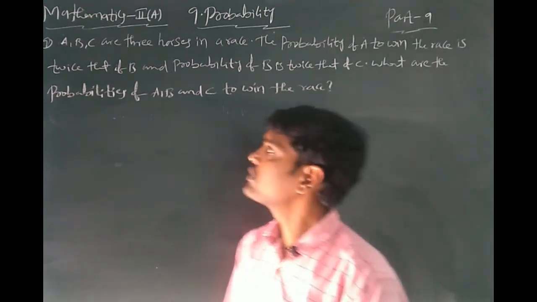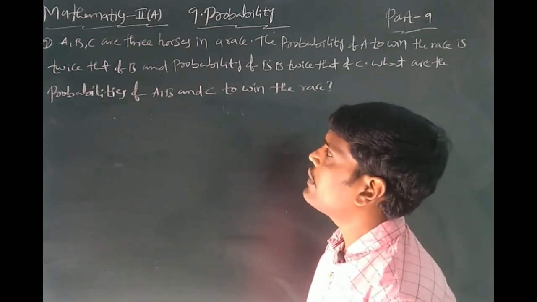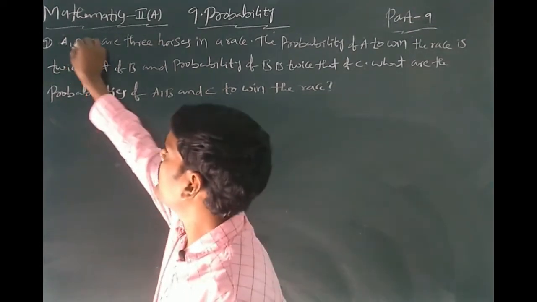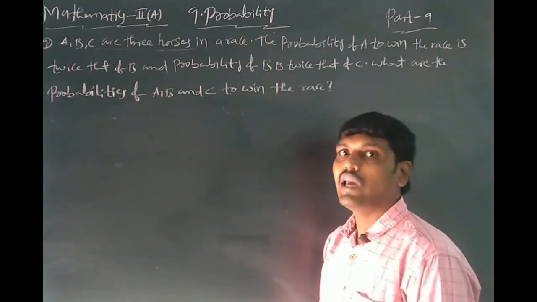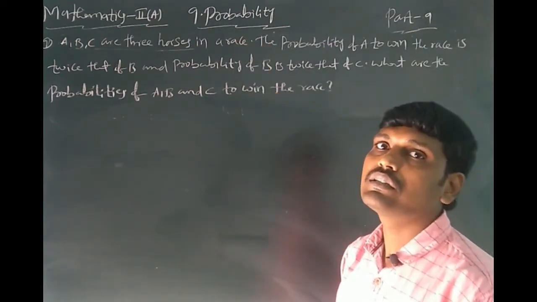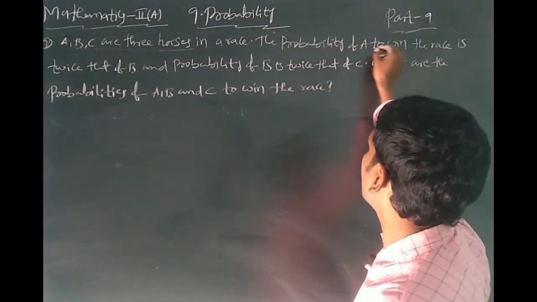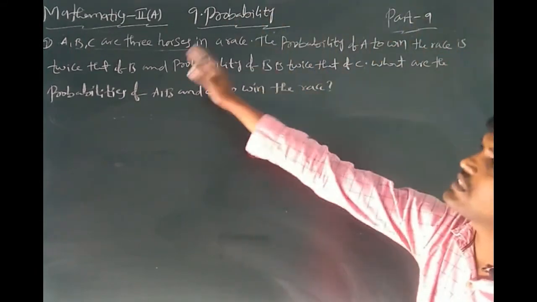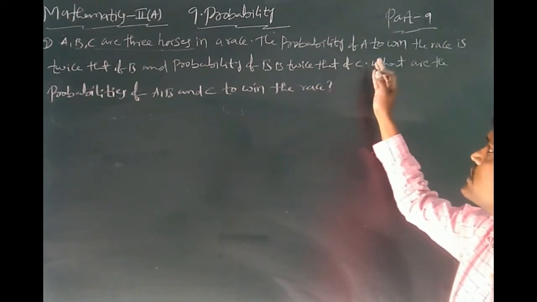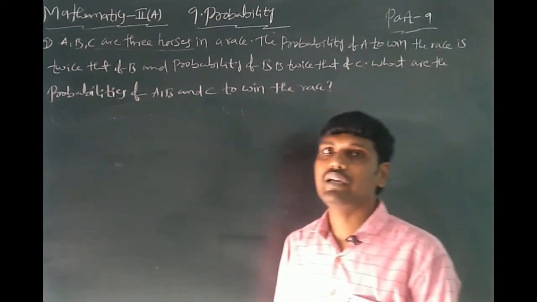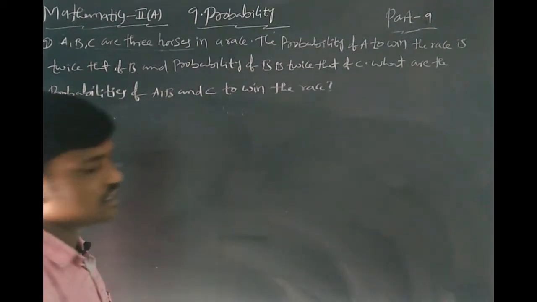What is that problem? If A, B, C are three horses in a race, three horses participate in a race. One is A, B, C. The probability of A to win the race is twice that of B, and the probability of B is twice that of C. What are the probabilities of A, B, and C to win the race?